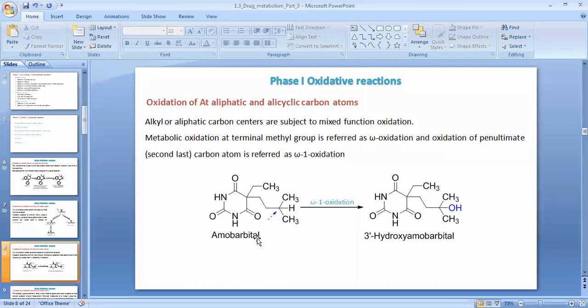So the second example is amobarbital, which is also used as a sedative and hypnotic drug molecule.